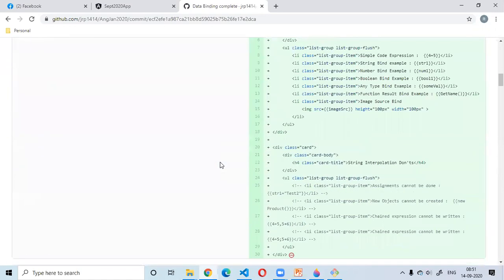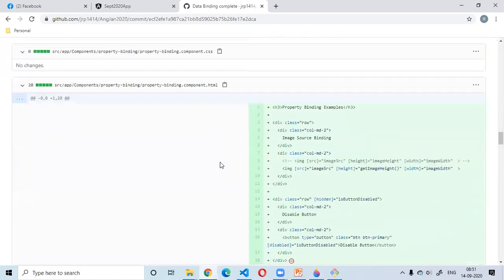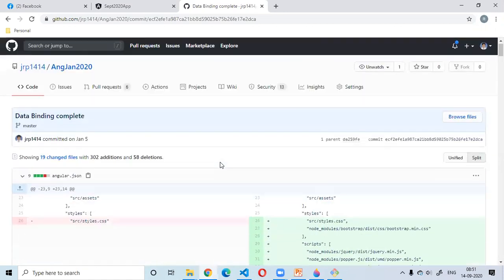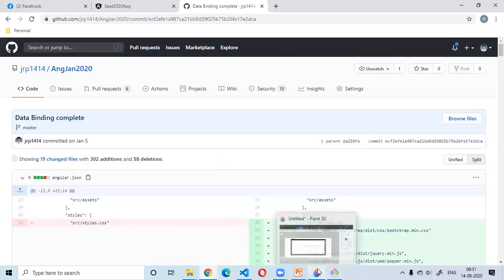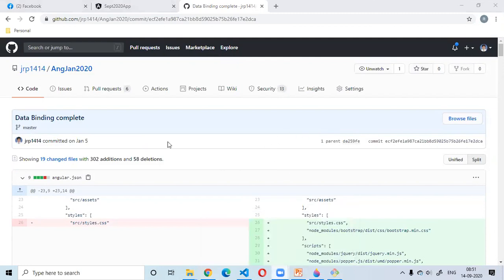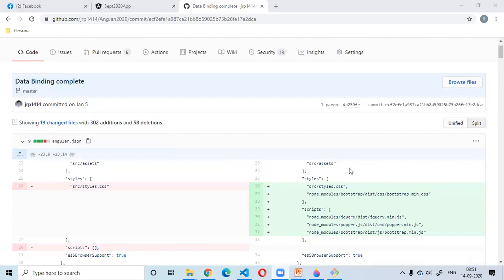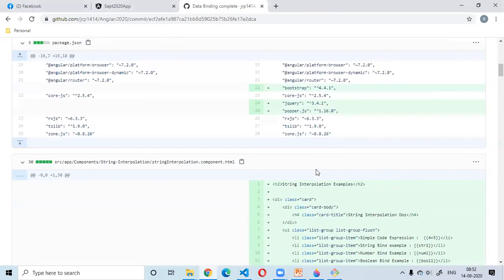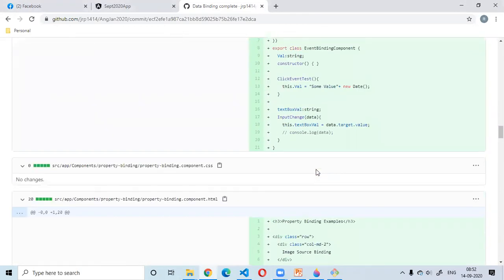You will get whatever code changes I have done in that particular class. But if you are just doing it parallelly, then I don't think you will be able to concentrate on what I am trying to explain. So first focus on what I'm explaining and what I'm doing. Once I'm done with the class, I'm going to put the recording on YouTube and share the link with you. You can go through it, and when you are practicing, you can do it parallelly. But when I'm teaching, don't do it parallelly because you will not be able to focus on what I'm trying to explain here. Okay, it depends upon you what you do.